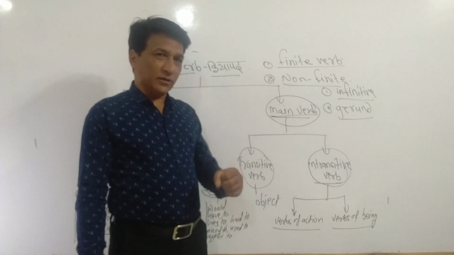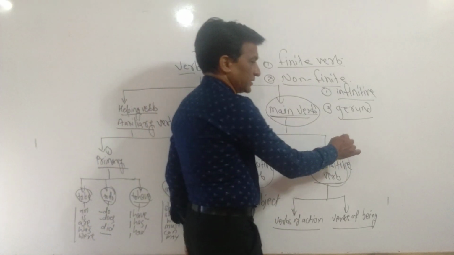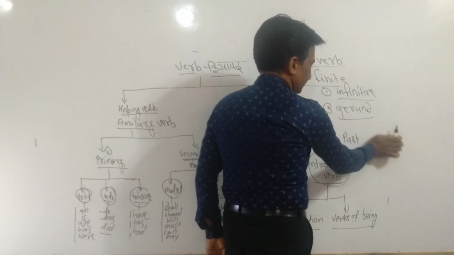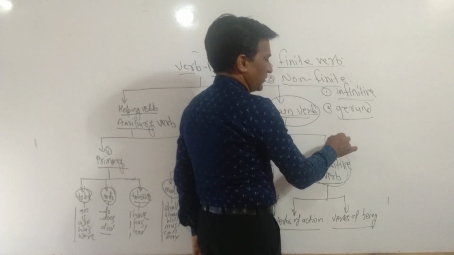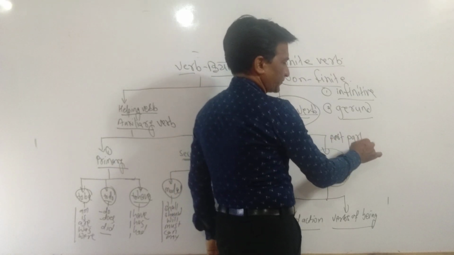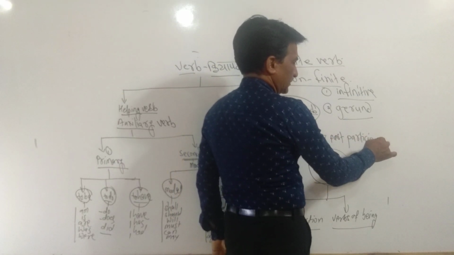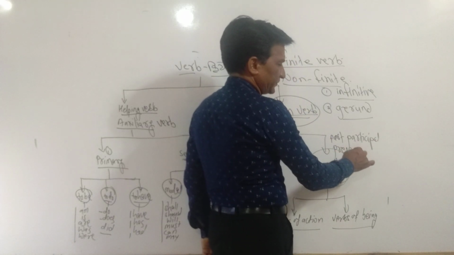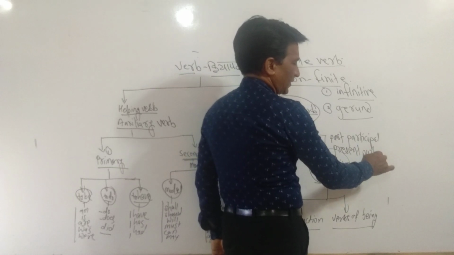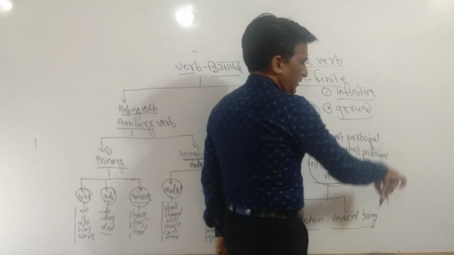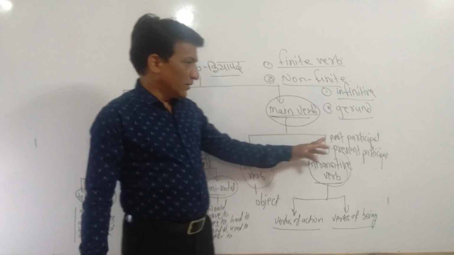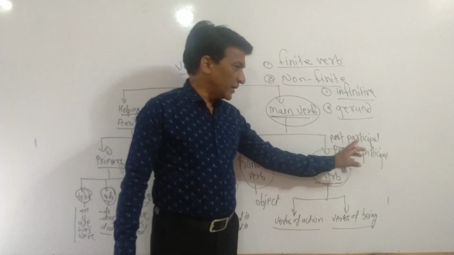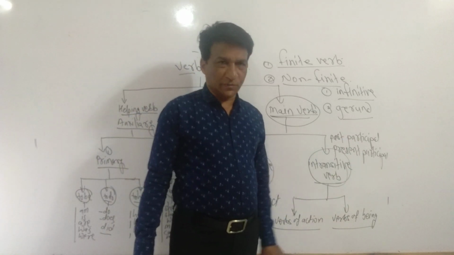Then another term is there: past participle and present participle. See, there are two types of the verb: past participle and present participle.